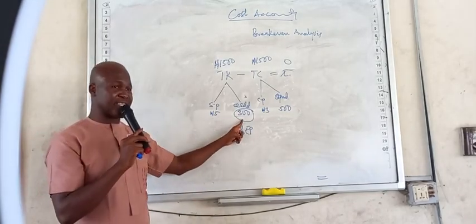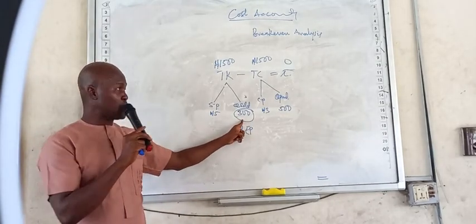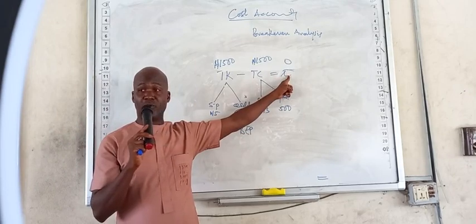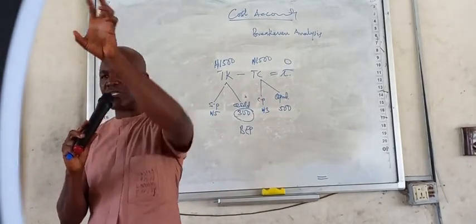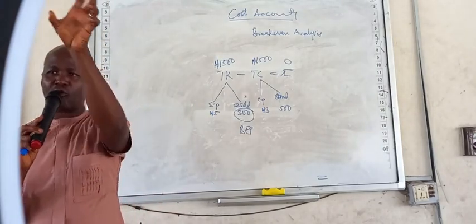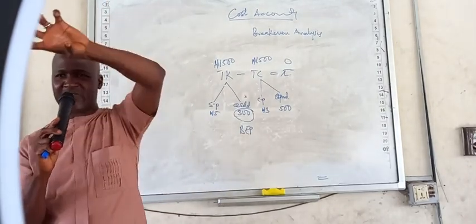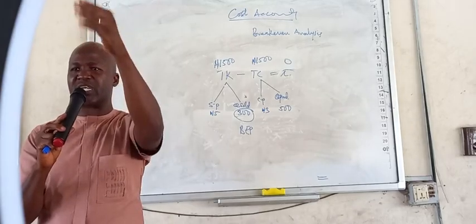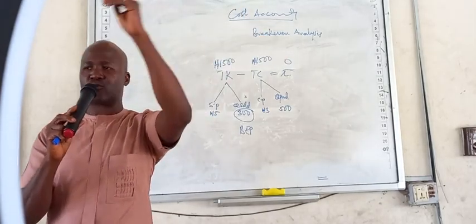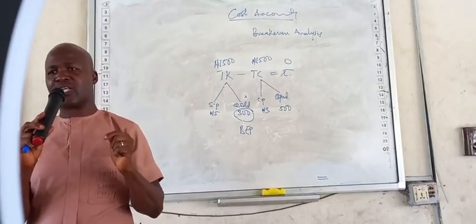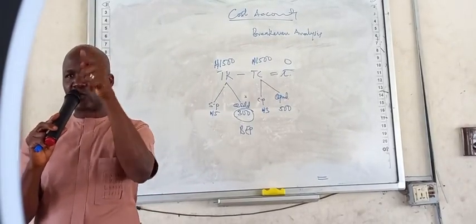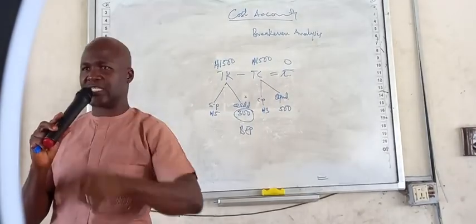If we sell less than 300, will it still be break-even? No. There will be a loss. So break-even point is that quantity, that activity level at which break-even occurs, at which there is neither a profit nor loss. When you're talking about break-even point, you are referring to a particular quantity.